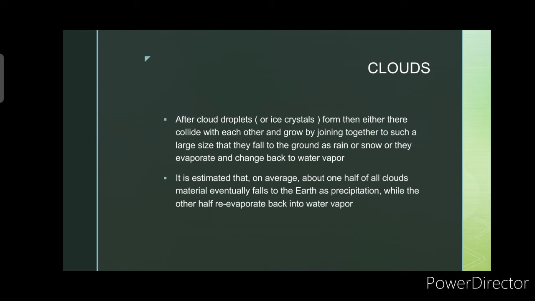After cloud droplets or ice crystals form, either they collide with each other and grow by joining together to such a large size that they fall to the ground as rain or snow, or they evaporate and change back to water vapor. So it's either they fall to the ground or evaporate back to water vapor. It is estimated that on average, about one half of all cloud material eventually falls to the earth as precipitation, while the other half re-evaporates.